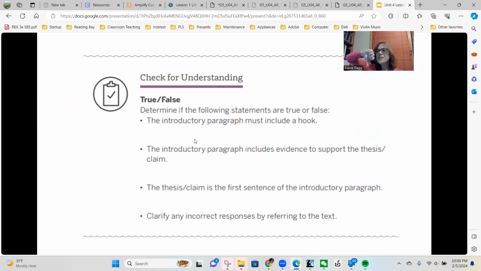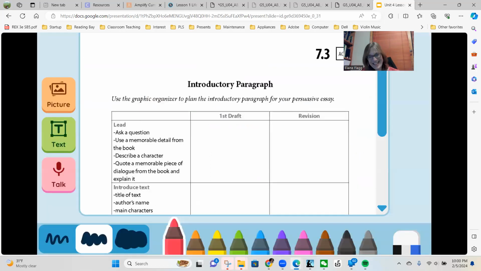False. Never give away any of your evidence in the first paragraph. The first paragraph is just an introduction to get people excited about what they're about to read. The last one, the thesis or claim is the first sentence of the introductory paragraph. False, it is the last.